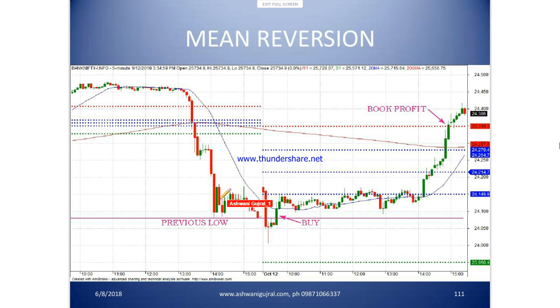Again, collapse, second day, no follow through, and again you have mean reversion. This was the day when you had surgical strikes. Next day, market opened lower, no follow through, and went back up because in the opinion of the market, it wasn't going to lead to any big conflict.